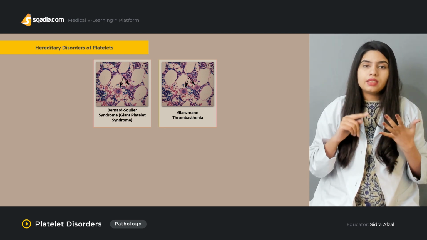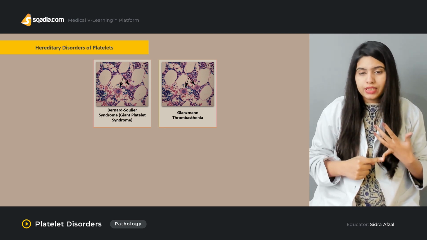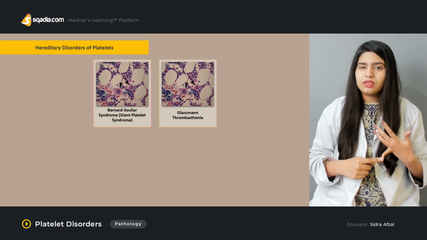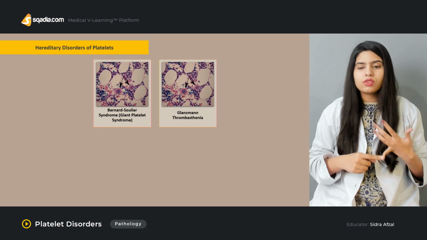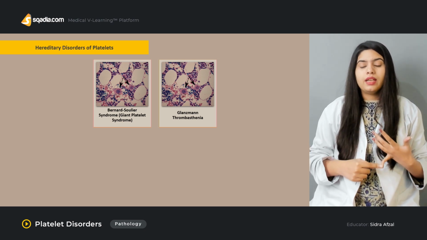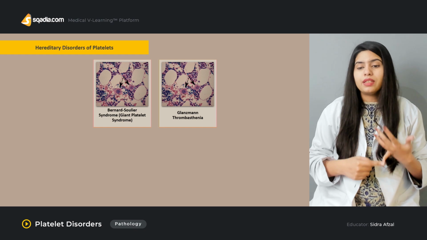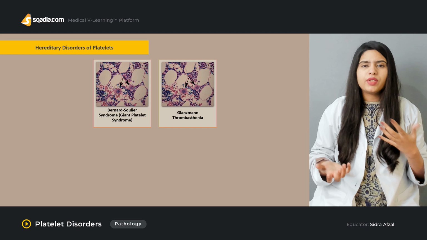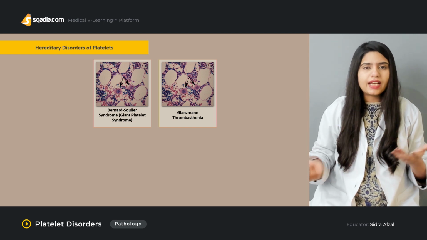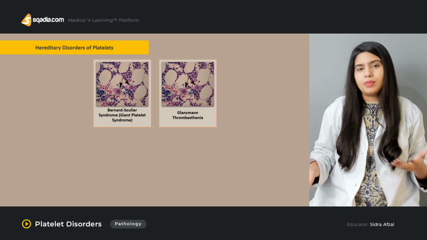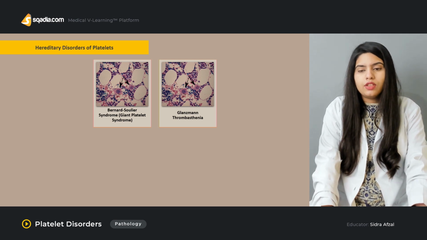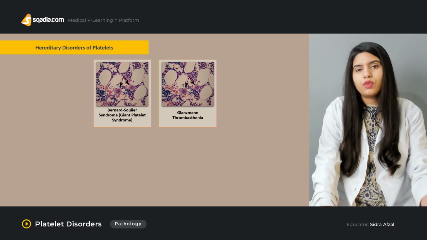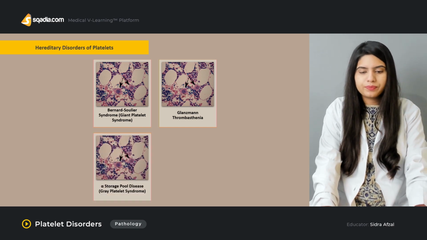There is a defect in the glycoproteins of the platelet, and adhesion is normal, but the function of the platelet is altered. The patient suffering from Glanzmann thrombasthenia will show symptoms of hemorrhage, bleeding, prolonged bleeding time, menorrhagia, epistaxis, etc. Usually it occurs in newborn infants before the age of 10 months.